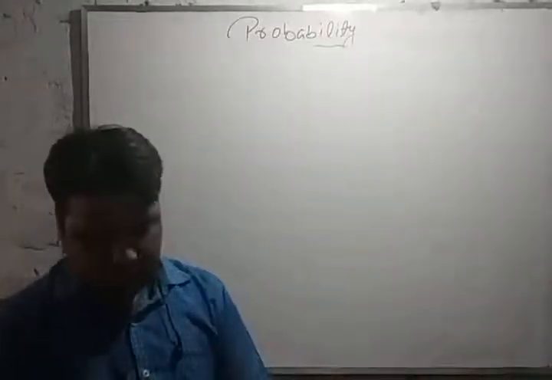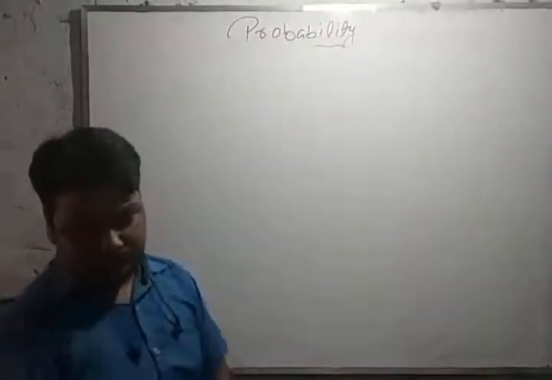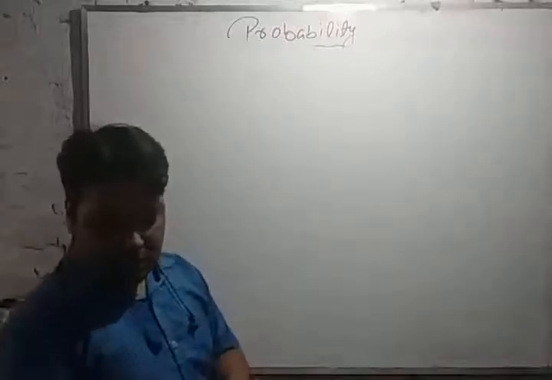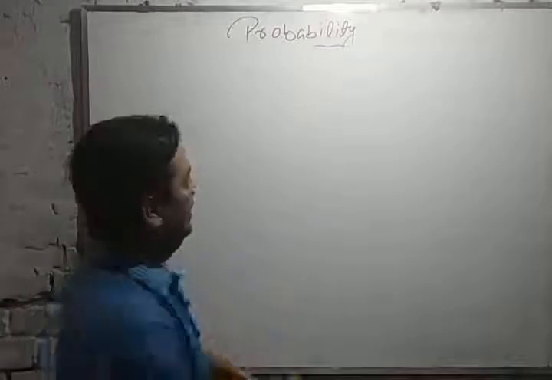Now students, the next question is based on throwing of colorful balls. Okay, let's see.